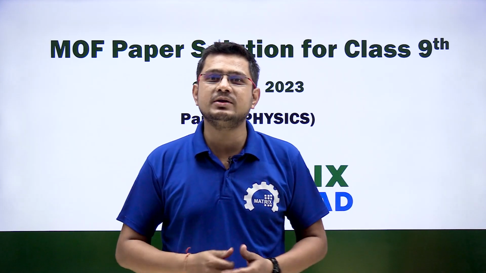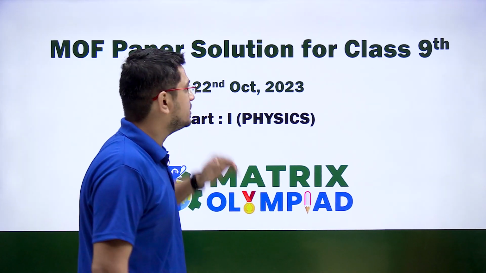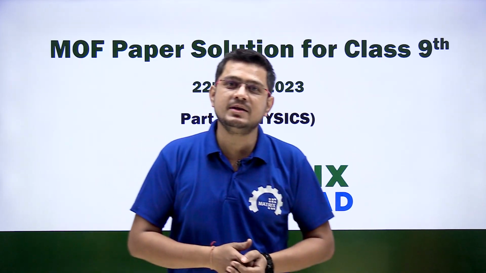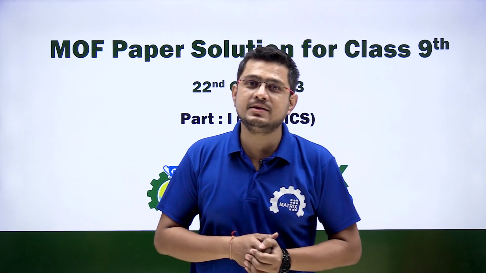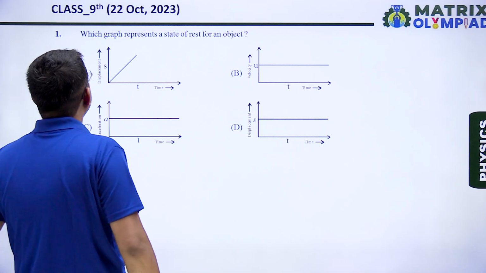Today we are here to discuss the solutions of the Matrix Olympiad paper which was held on 22 October. So we will start with the subject physics and the class is 9th. Let us start our discussion. The question number 1 is here.